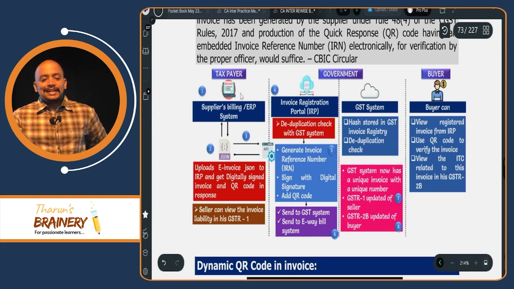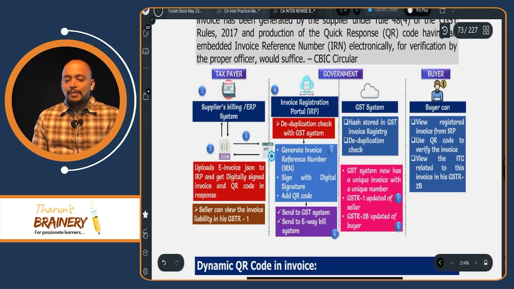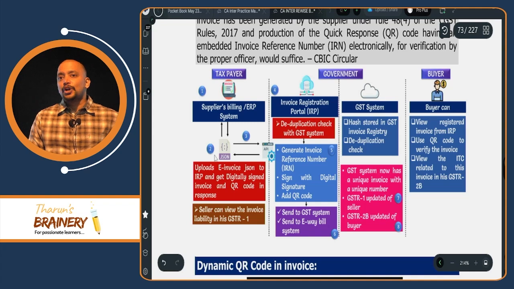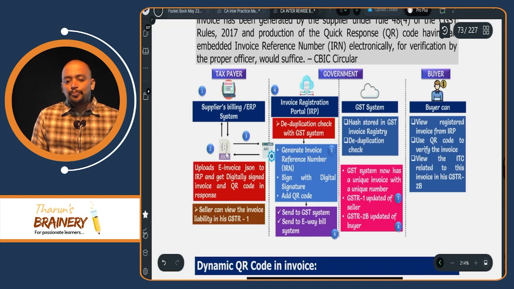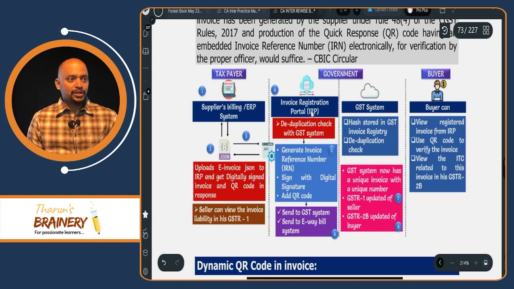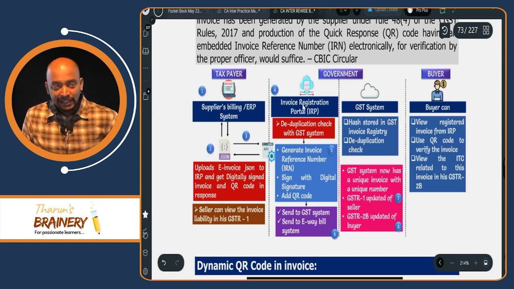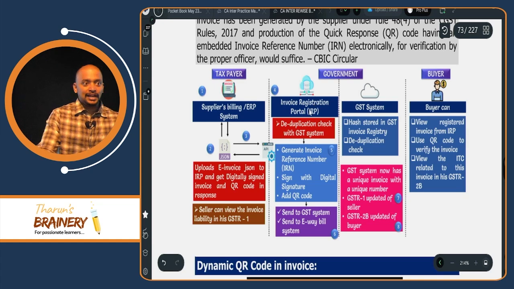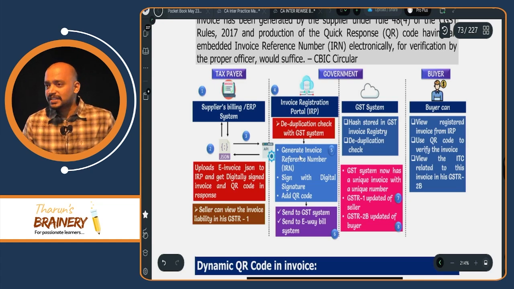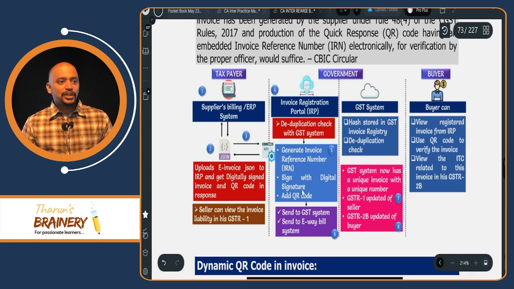So first, there is a taxpayer. That taxpayer will prepare the invoice as per the billing or ERP system. Then he will convert that invoice into a .json file, JavaScript Object Notation. Then he will upload it into the invoice registration portal using the API plugins, application programming interface plugins. So using that, they will upload this JSON file to the invoice registration portal. Then this invoice registration portal will be giving 3 things, that is invoice reference number, digital signature, and QR code.